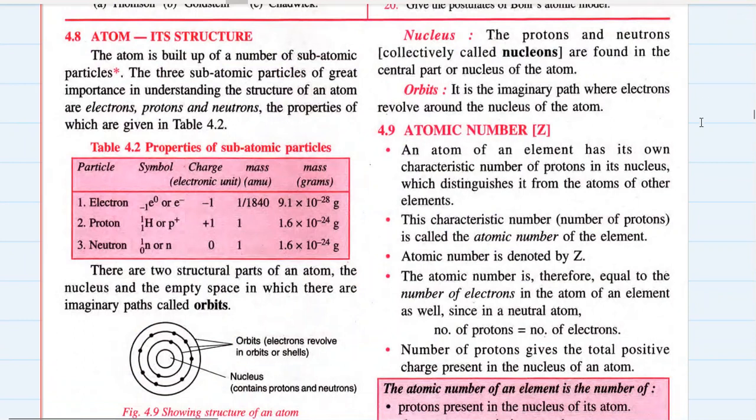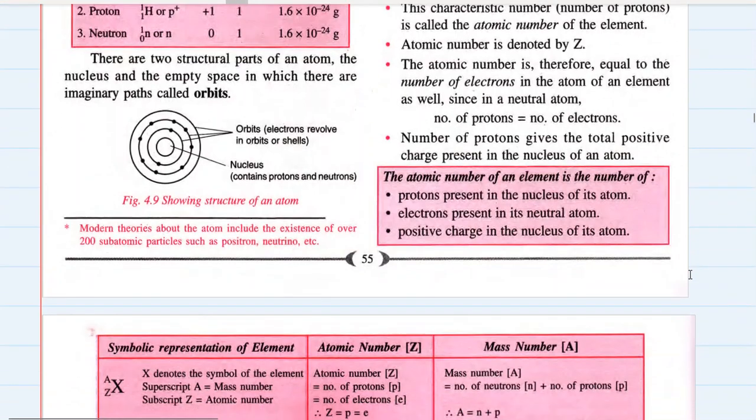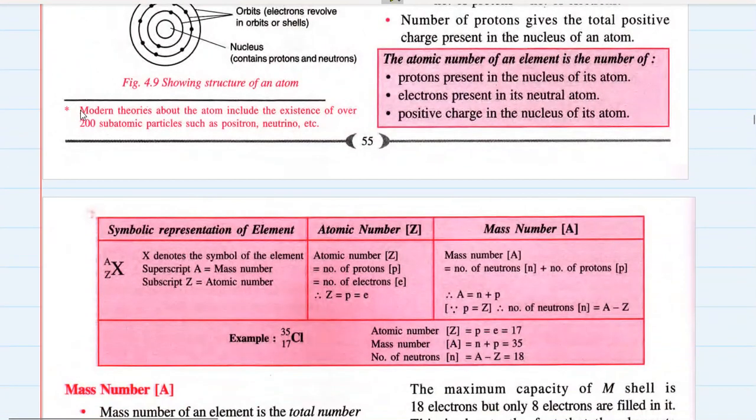Now we all know by now that an atom is built up of a number of subatomic particles. Let's see what they have to say. Modern theories about the atom include the existence of over 200 subatomic particles such as positron, neutrino, antineutrino, and so on.